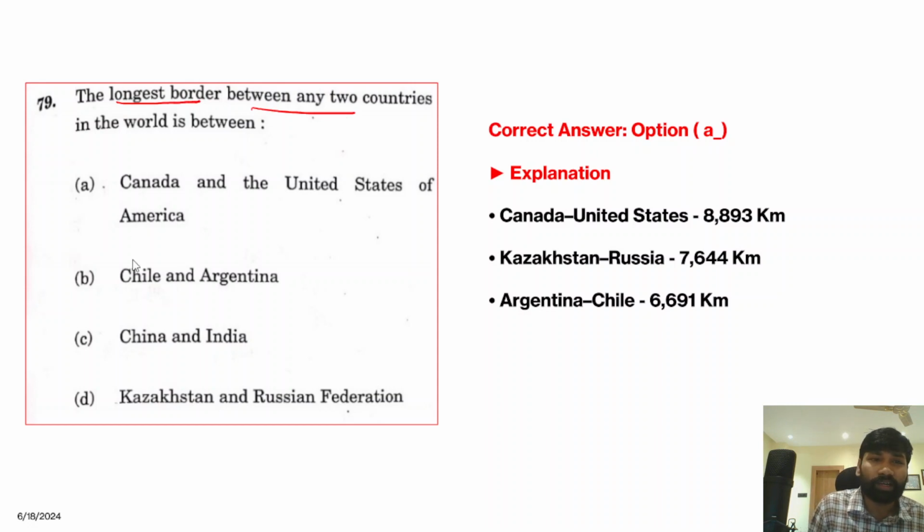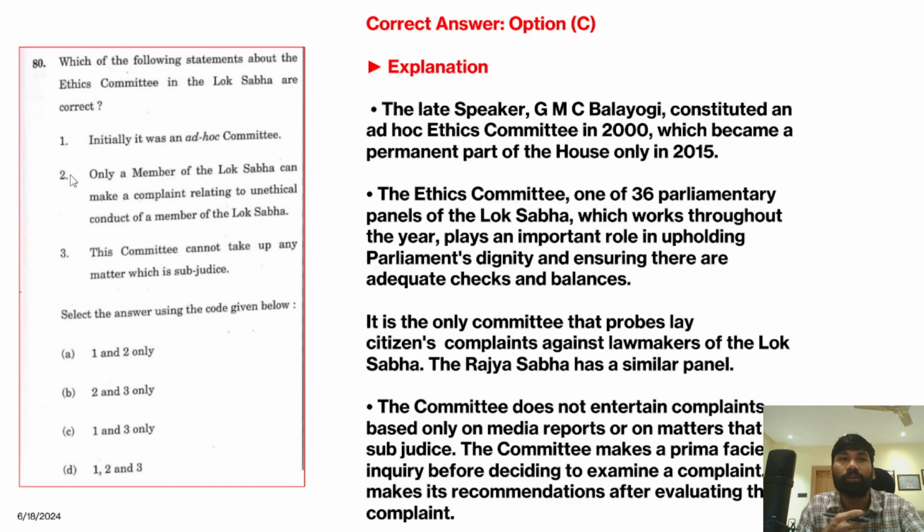This is an easy question, because if you carefully look into the map of the countries, for example Canada and USA, they actually have the largest border of around 8,893 kilometers. But on the other hand, Kazakhstan and Russia have a border of around 7,644 kilometers, and that is why you need to have a clear and comprehensive picture over all the maps, right? Especially the world map.